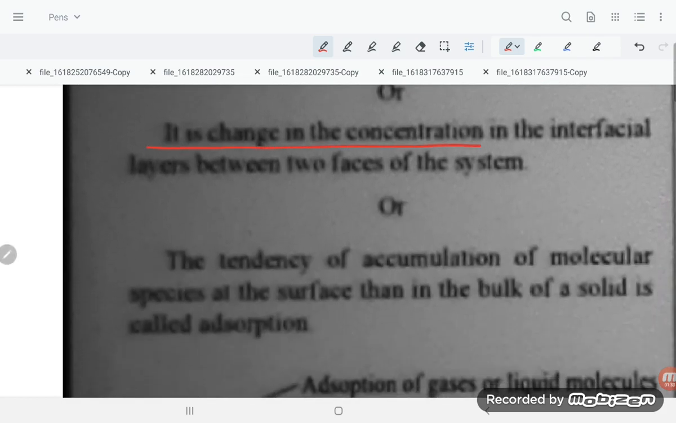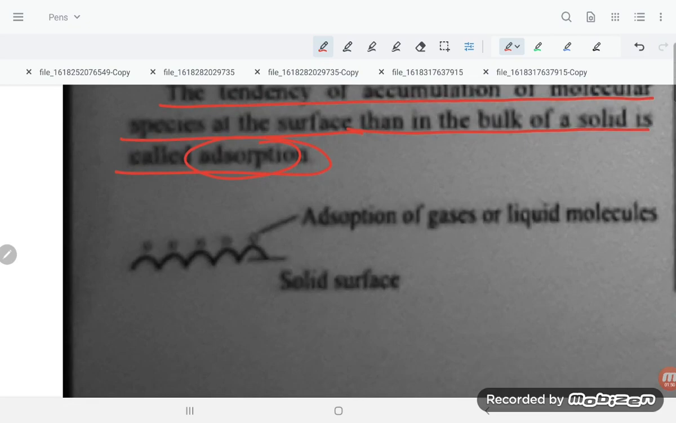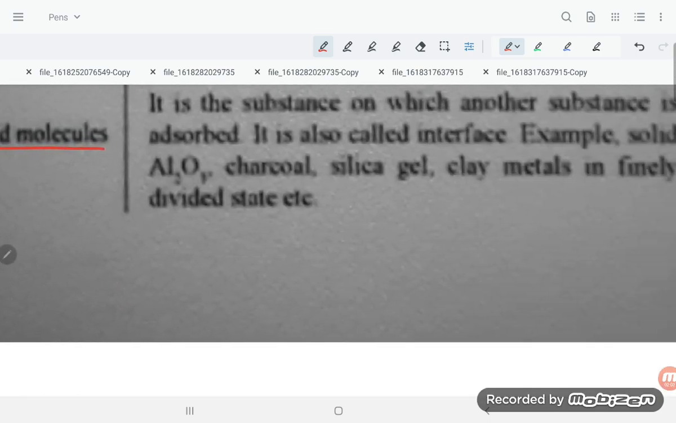It is a change in the concentration in the interfacial layer between two phases of the system, or the tendency of accumulation of molecular species at the surface rather than in the bulk of the solid. That accumulation of the particle on the surface is called adsorption, for example adsorption of gas or liquid molecules on a solid surface.